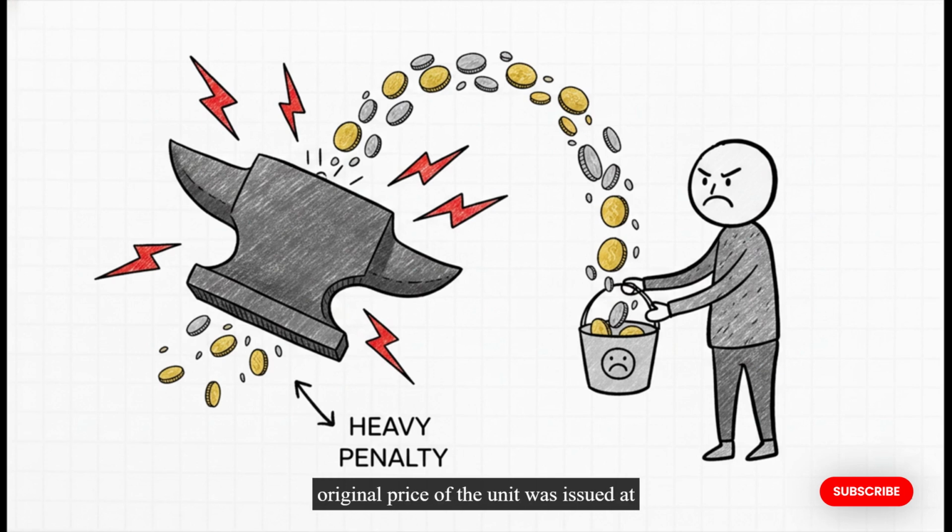If these specific debt repayment distributions exceeded the original price that the unit was issued at, retail investors, people just trying to build a little passive income, were suddenly hit with a heavy penalty. The money was treated as immediate taxable income, and it was taxed at your applicable slab rate. It was incredibly frustrating for everyday investors. It ate into their returns, and quite frankly, it made doing your annual taxes an absolute headache. People hated it, and honestly, it discouraged investment.